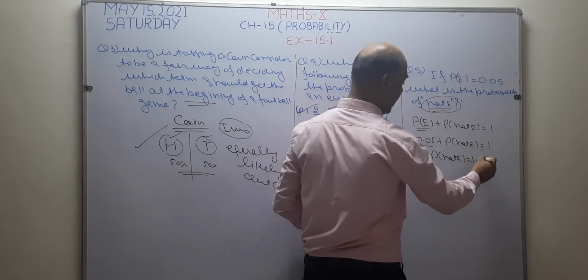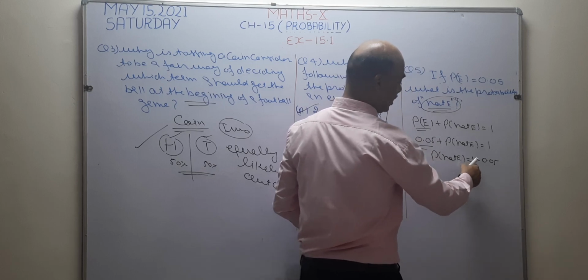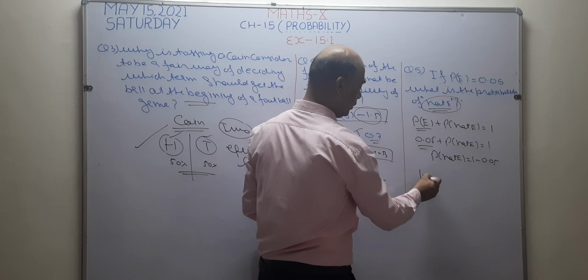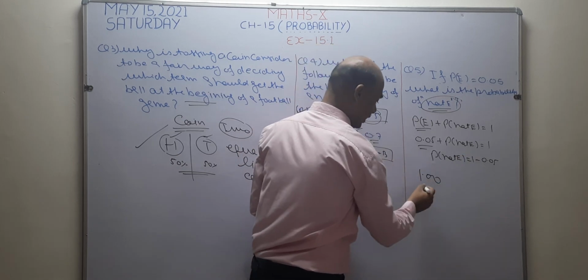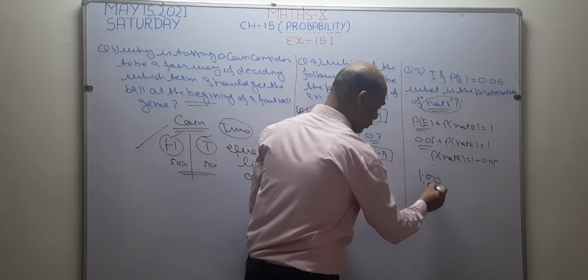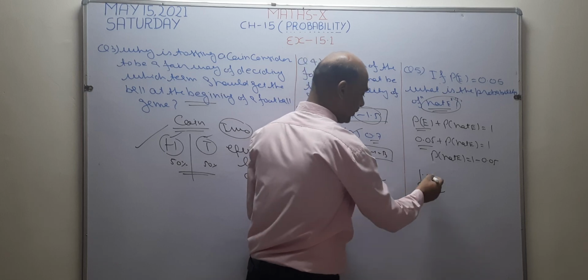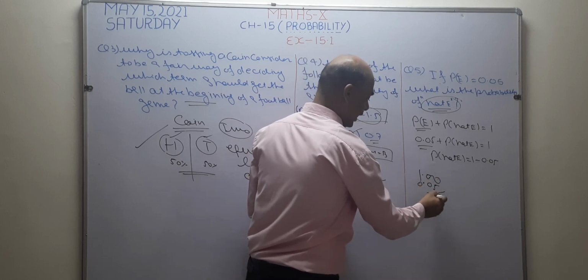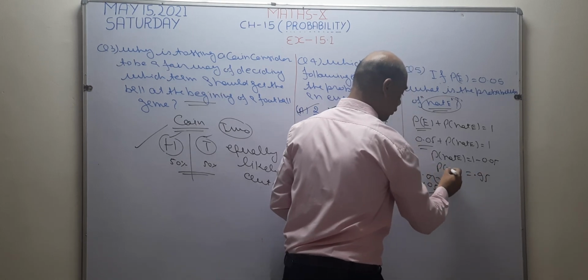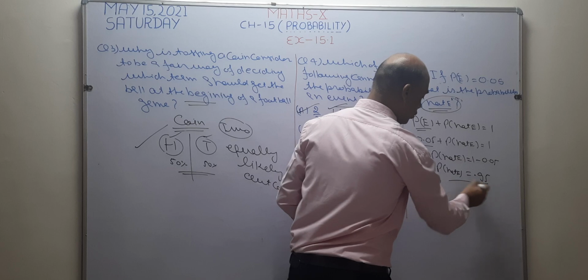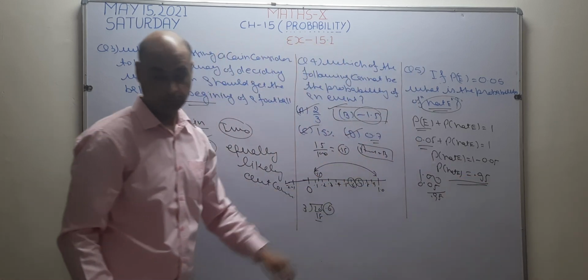So write here 1 minus 0.05. I am going to subtract this value from 1. First I am going to convert 1 into decimal form. Now 1 in its decimal form is 1.00. After that I put decimal under decimal, and left digit under left and right digit under right. 10 minus 5 is 5, 9 minus 0 is 9, so 9.5. So the answer becomes 0.95. The probability of not E is equal to 0.95. This is the answer. I hope it is clear now.